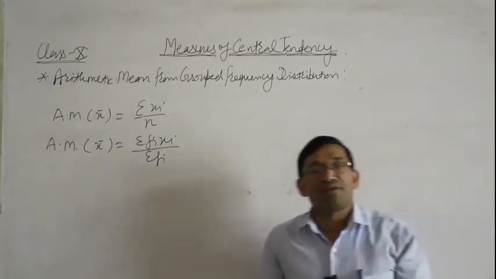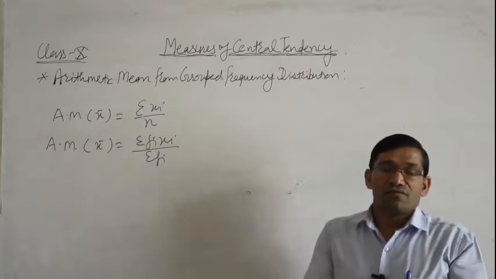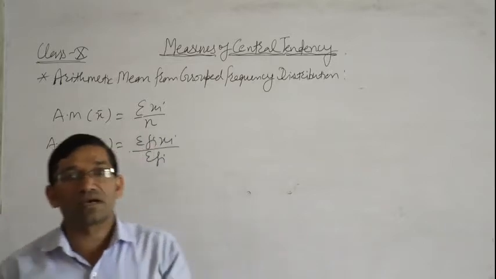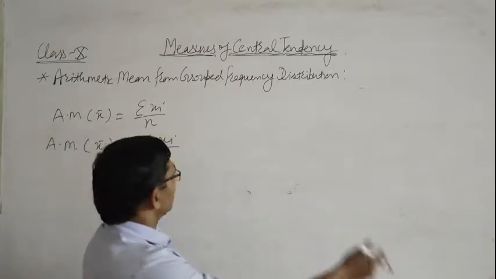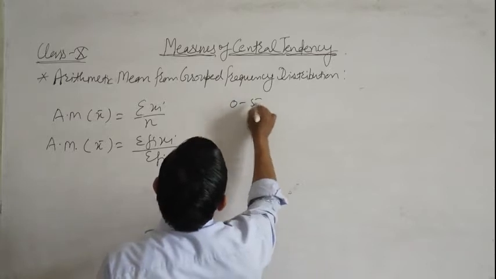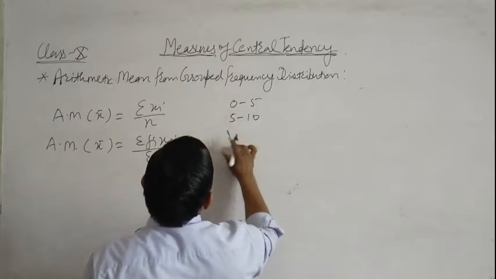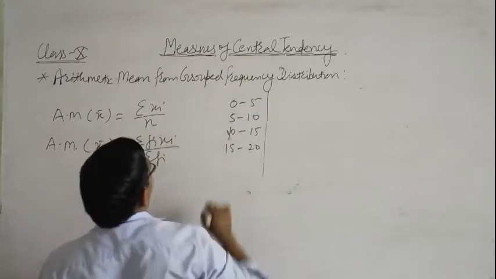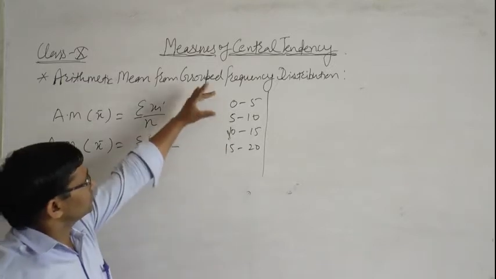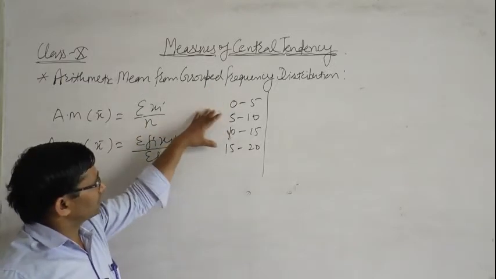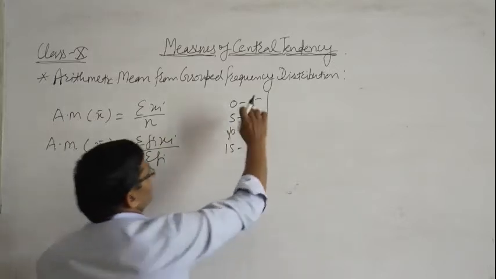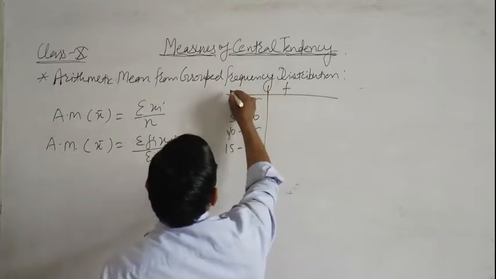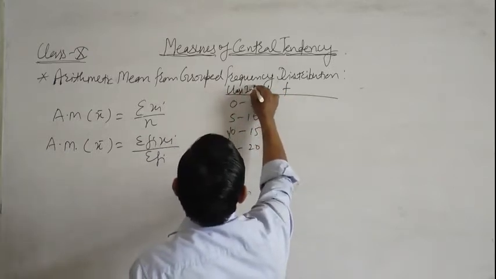Grouped frequency distribution means that the frequency is given by groups, in the form of class intervals, for example 0 to 5, 5 to 10, 10 to 15, 15 to 20. 0 to 5 is one group, 5 to 10 is the second group, 10 to 15 is the third group. This is also known as class interval.